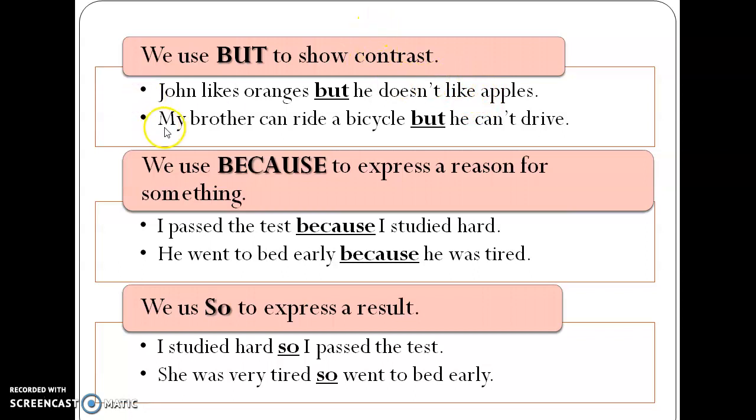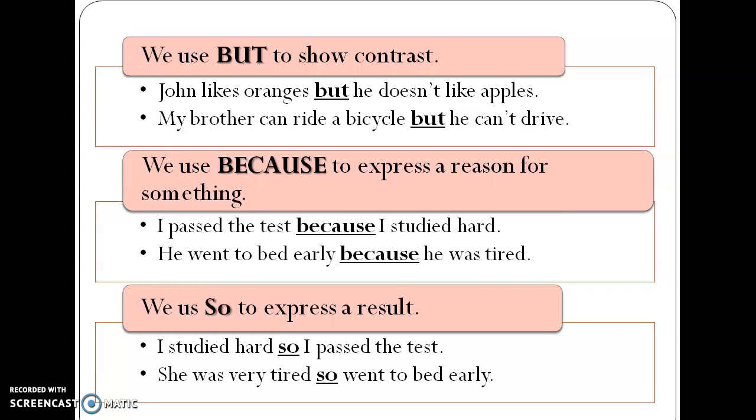Our next example is my brother can ride a bicycle but he can't drive. So he can ride a bicycle and its opposite is can't drive a car. So but is telling us we are going to use but when we are telling the opposite, when we are showing a contrast, it means opposite.